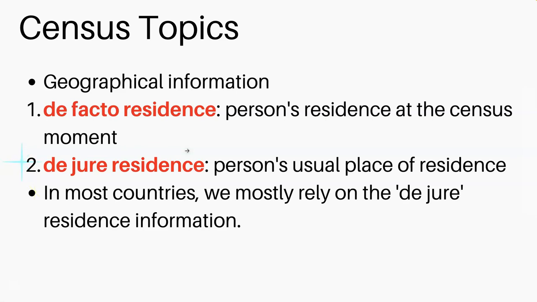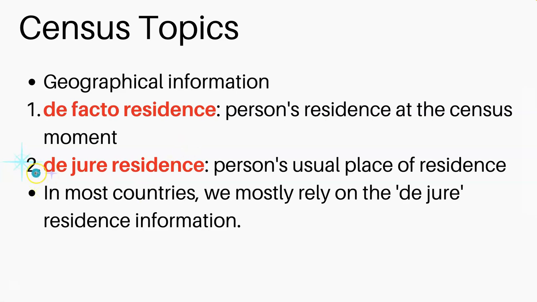For example, your home is in Jonesboro in Arkansas, but you wanted to travel to New York City at that point of time, because of the holiday weekend and Independence Day later. And then your data was collected in New York, and you were indicated as a resident of New York. So from that point of view, the de facto residence is not very useful. Even though it is useful, it is not 100% useful, because it is not the correct residential information.